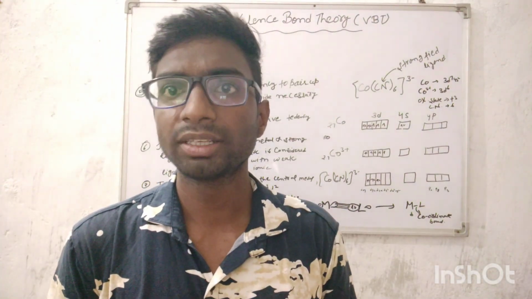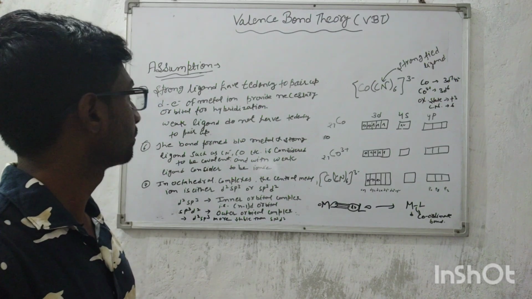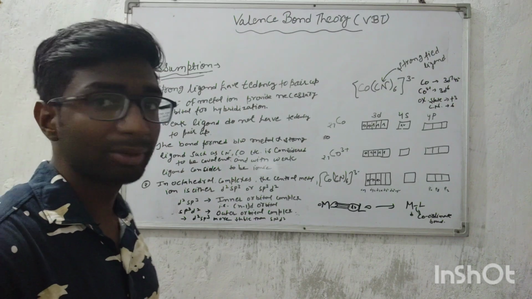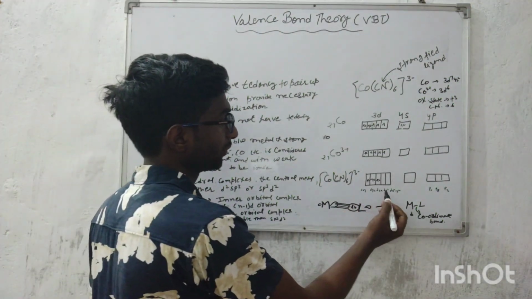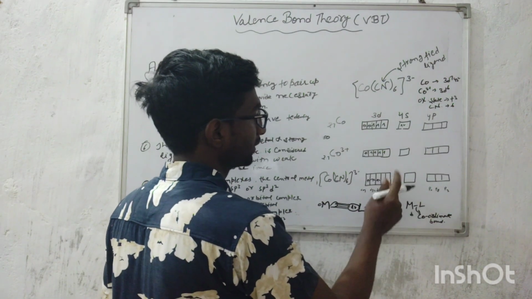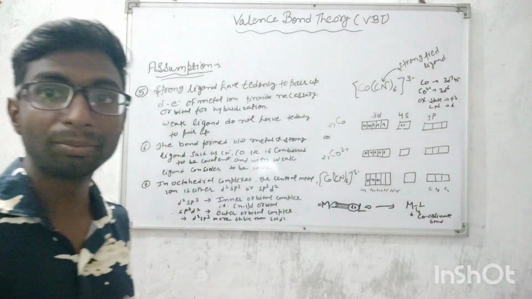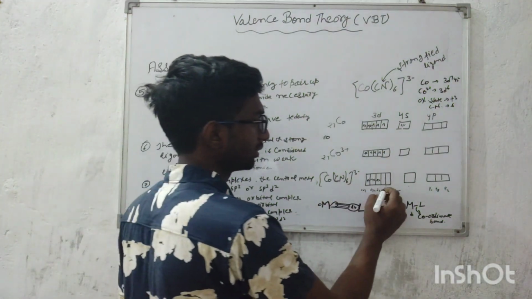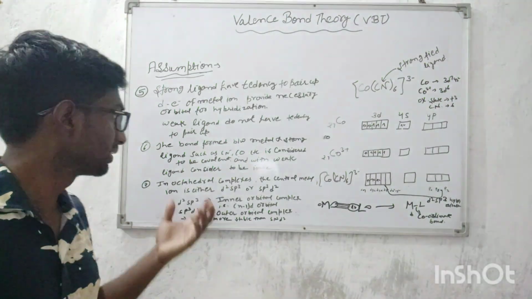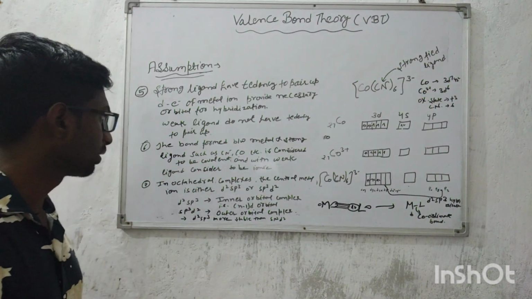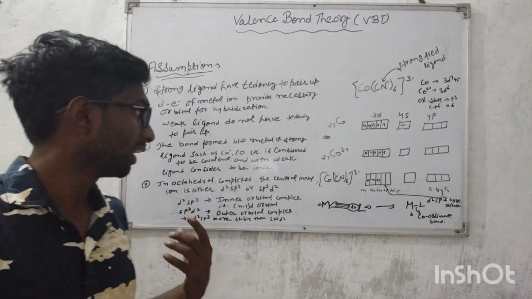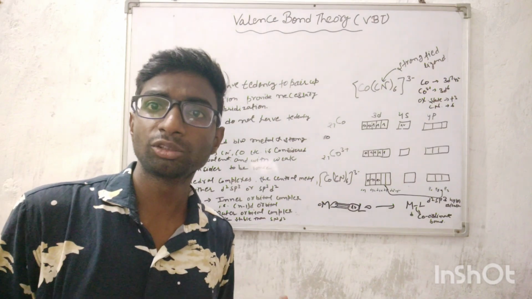Now the fifth assumption is that strong ligands have a tendency to pair up the d electrons of the metal ion and provide the necessary orbitals for hybridization. Here we can see that two d orbitals, 1 s and 3 p orbitals combine to form hybrid orbitals. This hybrid orbital is d2sp3 hybridization. Now the sixth assumption is that the bond formed between metal and strong ligands such as CN negative and CO etc. is considered to be covalent, and with weak ligands it is considered to be ionic.